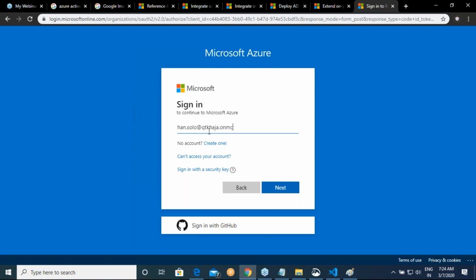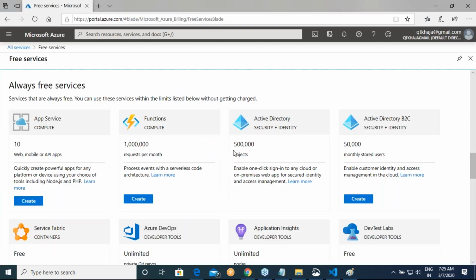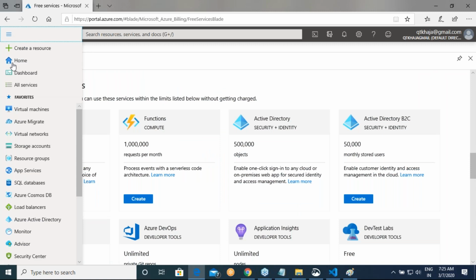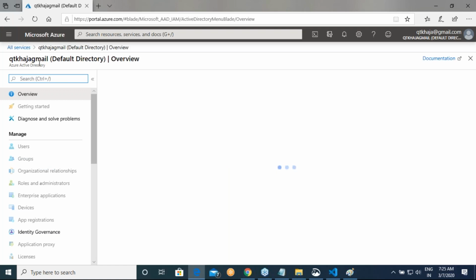If not, on Microsoft.com, Azure.com. Let's try, otherwise we'll get scolded anyway. Gmail.